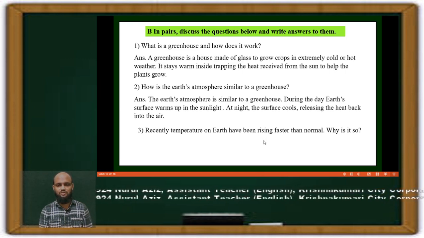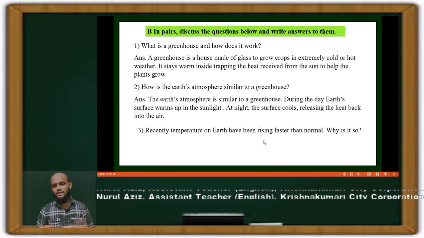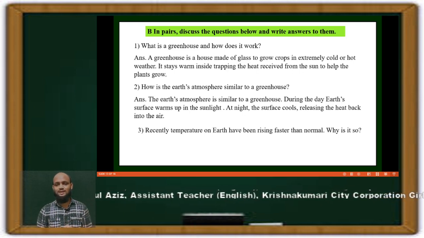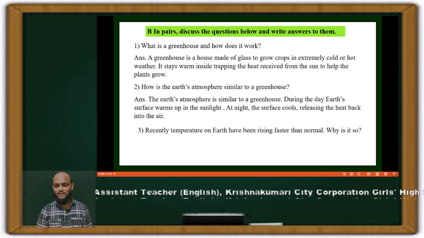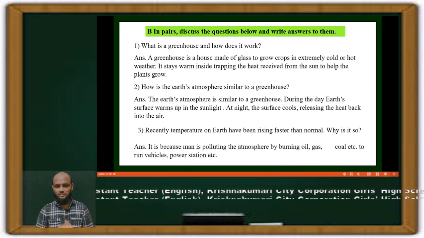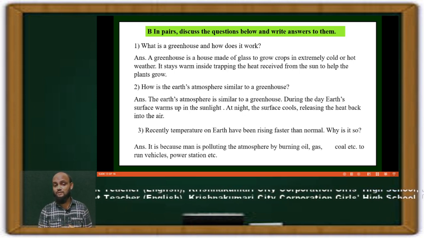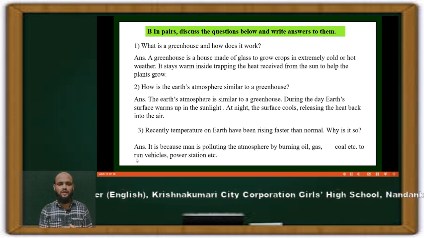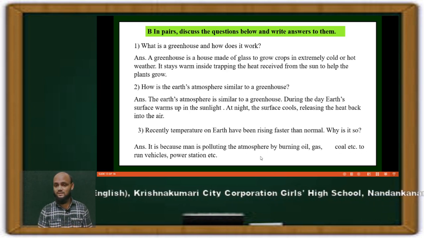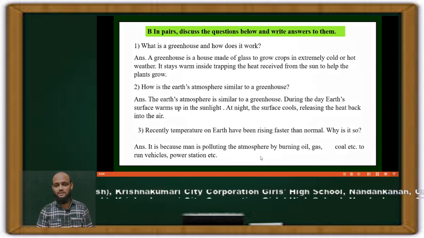And question number 3: recently, the atmosphere on Earth has been warming faster than normal. Why is it so? There is a reason. What is the reason? It is because man is polluting the atmosphere by burning oil, gas, coal, etc. to run vehicles, power stations, etc. So this is the reason here.